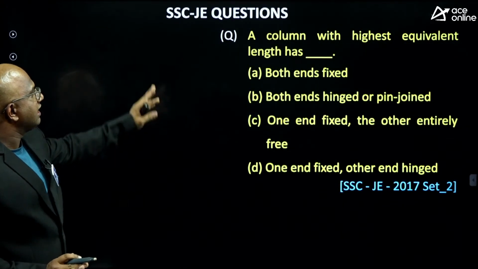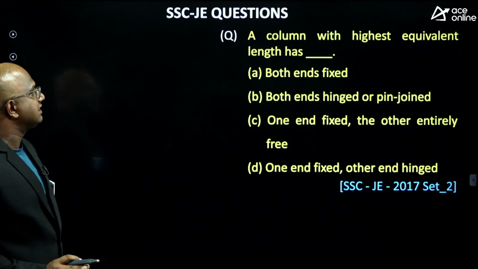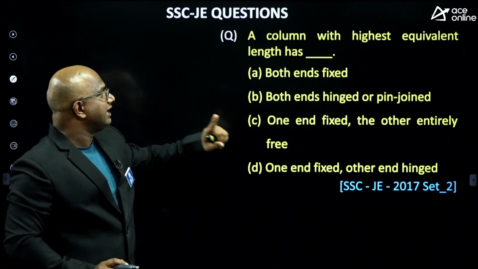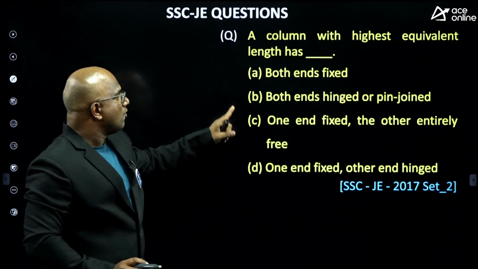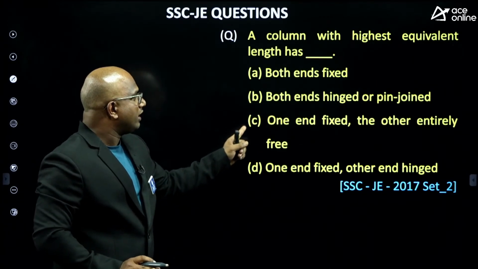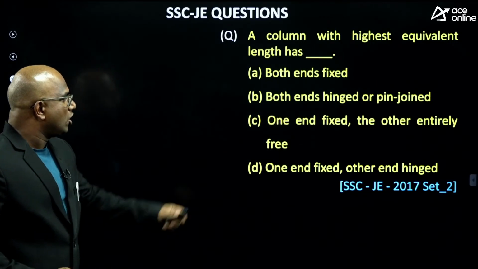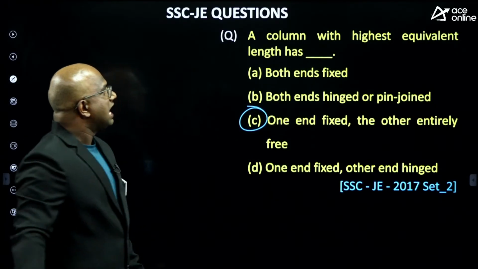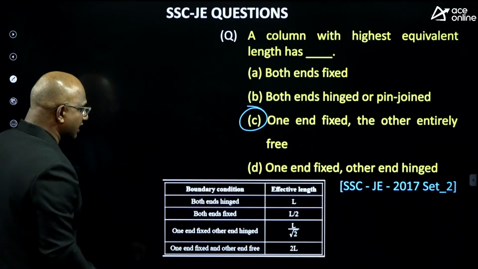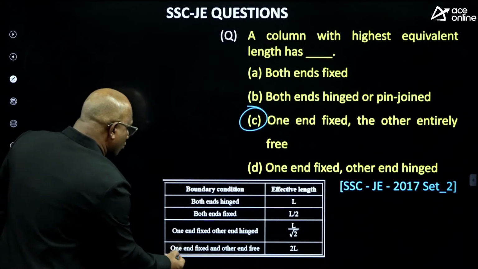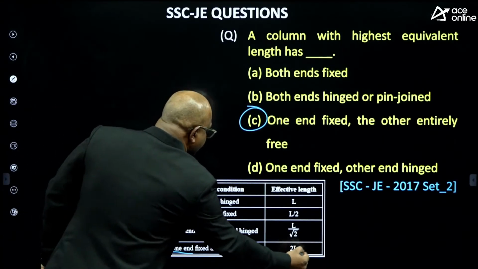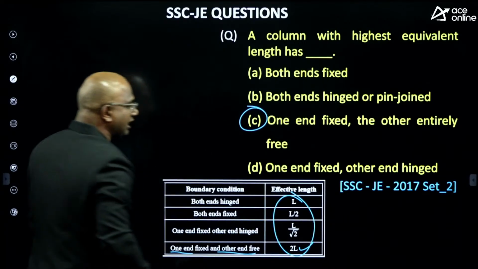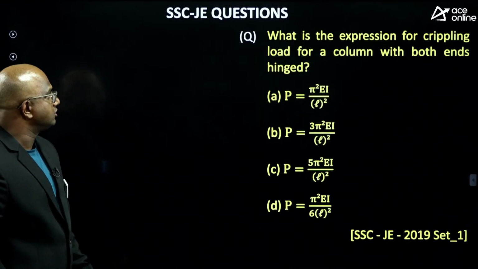If you take the column with the highest equivalent length: both ends fixed, both ends hinged or pinned, one end fixed and the other end entirely free, or one end fixed and the other end hinged. The answer is option C. The highest equivalent length is for one end fixed and the other end free. You have to remember, questions are very frequent from these effective length formulas also.